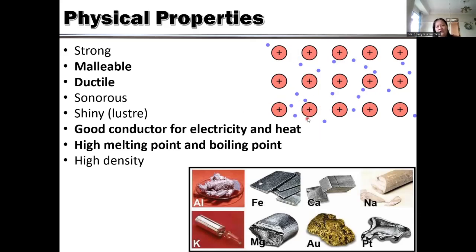And then it has a high melting point and high boiling point. Why? Because it's very dense. So therefore it is very difficult to melt it and to boil it. It requires a lot of heat because there is metallic bonding between the ions of metal and others, and the sea of electrons helps the metallic bonding also. And then it has high density, so therefore it has a high melting point and boiling point. This is the example of metals.